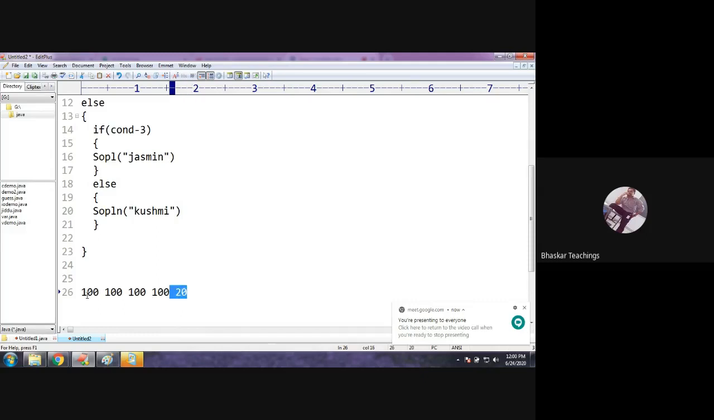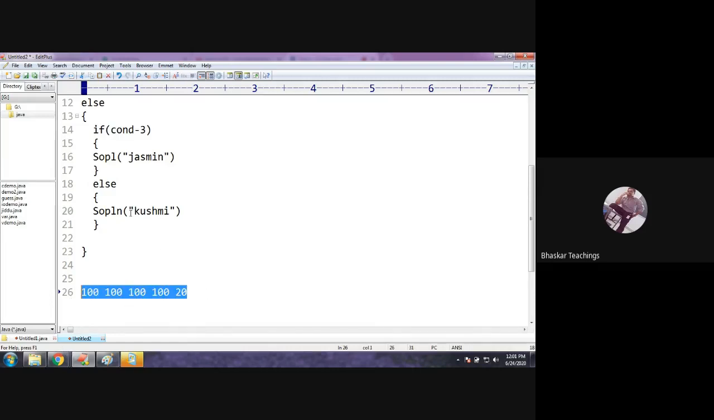Now what would be the total? 420, right? 420 out of 500 means he's getting around 80 percent above. That means it would display distinction as the student grade. But tell me, if a student passes in 4 subjects and fails in 1 subject, what is going to happen? The final result will be fail, right?